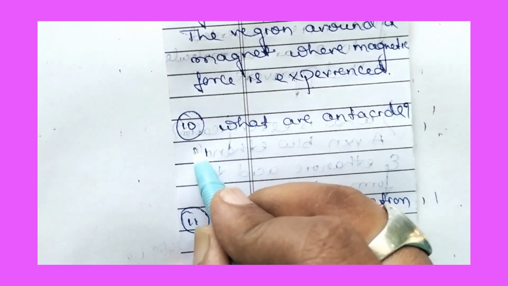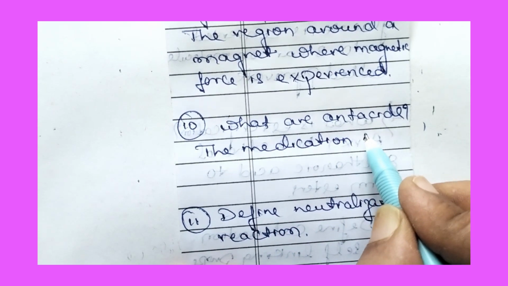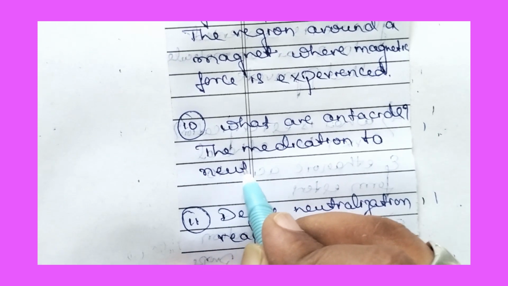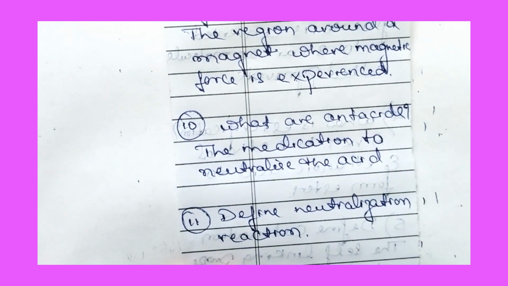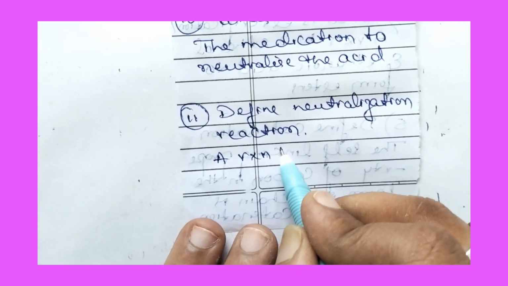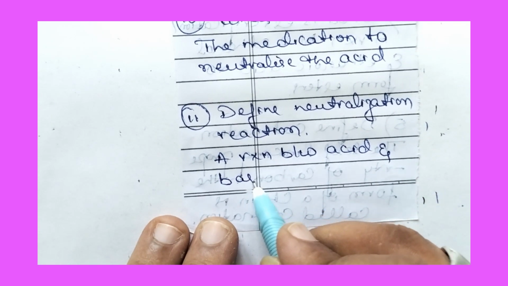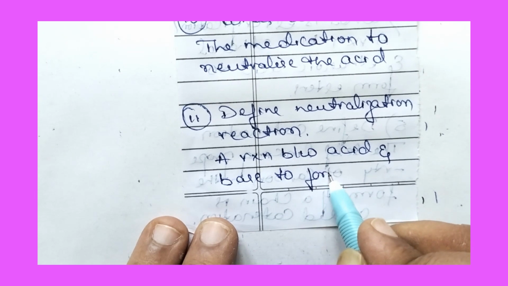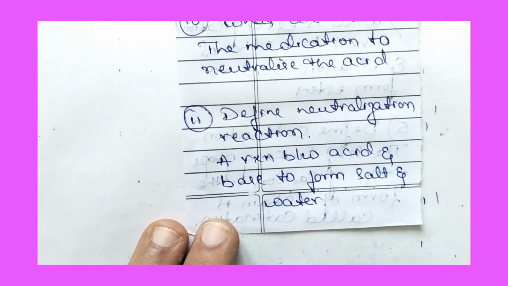What are antacids? The medication to neutralize the acid is called an antacid. Define neutralization reaction. A reaction between acid and base to form salt and water is called a neutralization reaction.